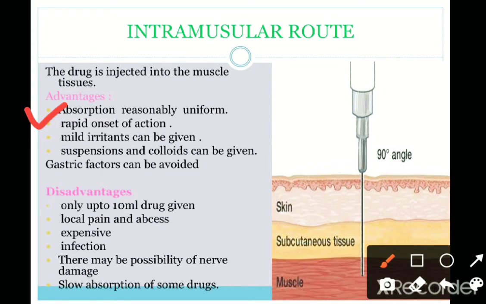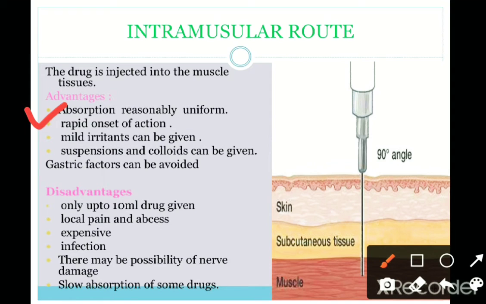Mild irritants can be given by this route, and suspensions and colloidal drugs can be given by this route, and the gastric factors can be avoided. And the disadvantages are only up to 10 ml of the drugs can be given. This is the disadvantage of the intramuscular route, that is, a larger quantity of the drugs cannot be administered by this route.